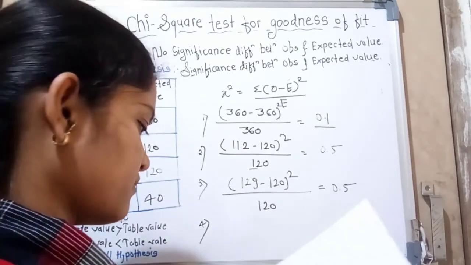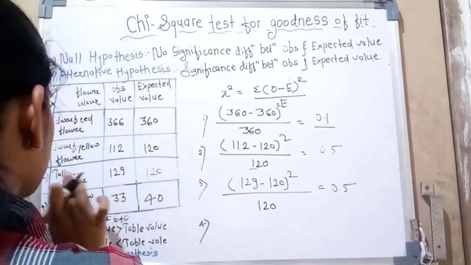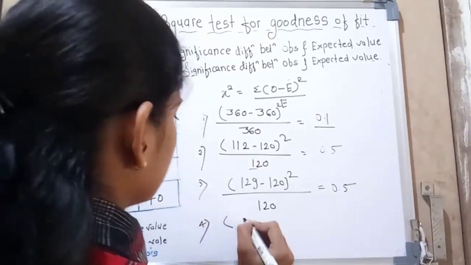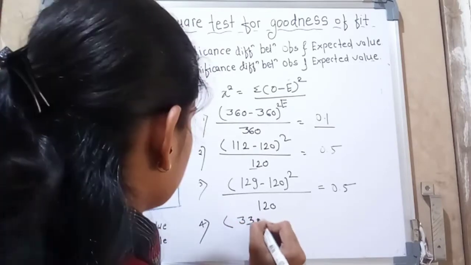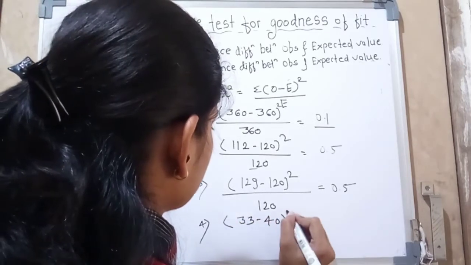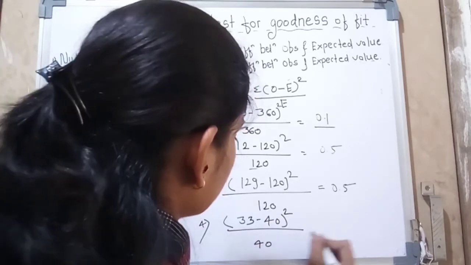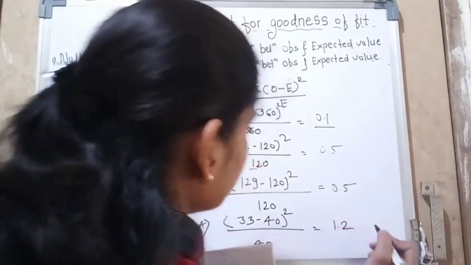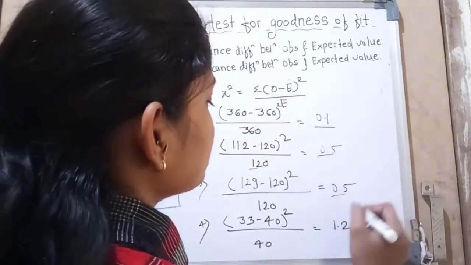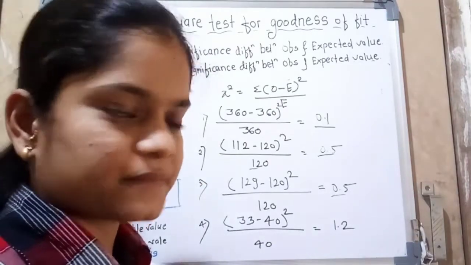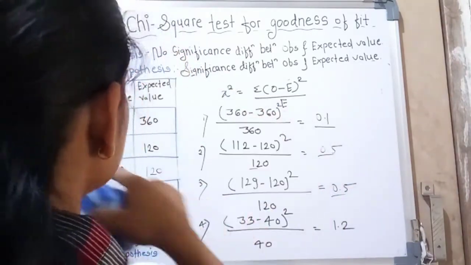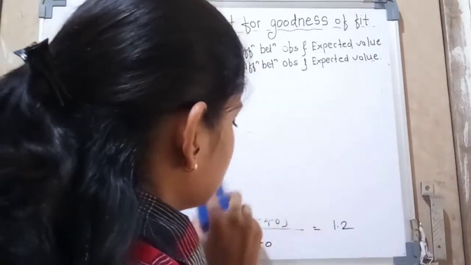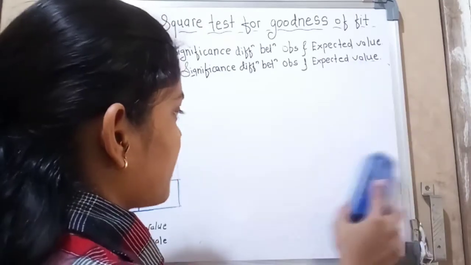Okay. Here is red flower. Okay. Then our observed value is 33. Expected value is 40, divided by 40. So our answer is 1.2. Okay, so that we get a chi-square test. Okay, so we find out each and every value of their chi-square. So we want to add these chi-square values.